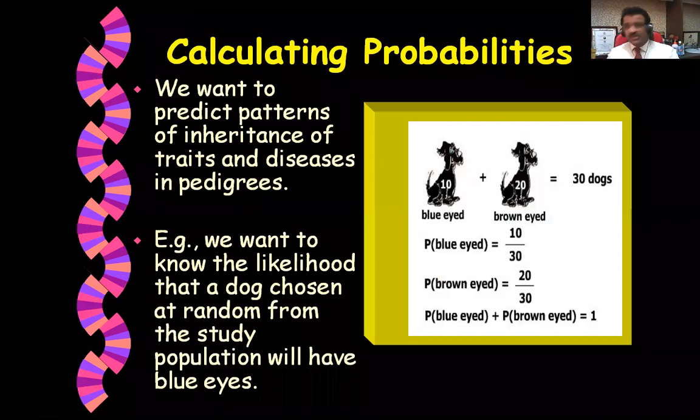We want to predict patterns of inheritance of traits and diseases in pedigrees. For example, we want the likelihood that a dog chosen at random from the study population will have blue eyes. So this is an example of probabilities regarding the color of the eye. So let us proceed further.